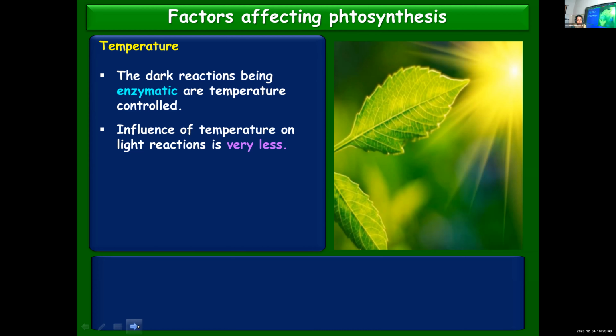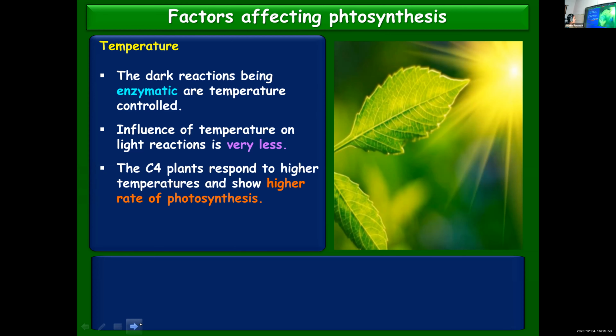You can say dark reactions are temperature controlled. The reason is so many enzymes are involved here. So enzymes need an optimum temperature to function. The C4 plants respond to higher temperatures and show higher rate of photosynthesis.